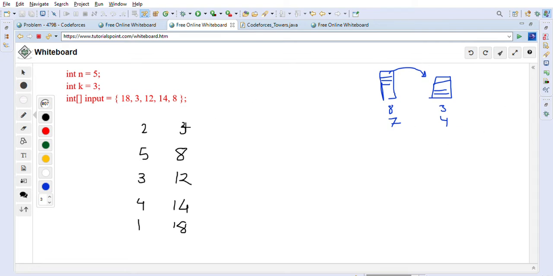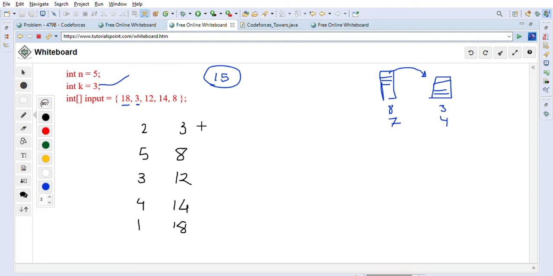So that is what the operation means here. You can assume that these are the towers. And what we have to achieve is, we are targeting minimum instability, right? They say that instability is the difference between maximum height and minimum height in this set. So in the beginning, when there are no operations done, 18 is the maximum and 3 is the minimum. So total instability in the beginning is 18 minus 3, which is 15, and we want to reduce this instability to the minimum possible using 3 operations.